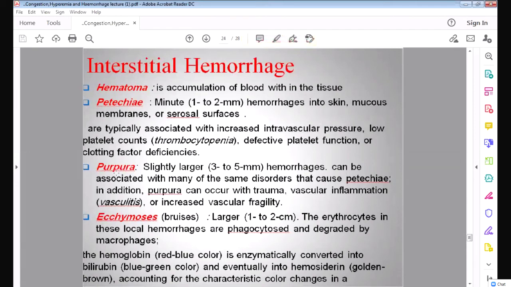Okay. Then purpura. Purpura is slightly larger, slightly bigger than petechiae. It is 3 to 5 millimeter dark red spots which are seen on the skin, and it is called purpura. Slightly larger 3 to 5 millimeter hemorrhages which can be seen in the skin.